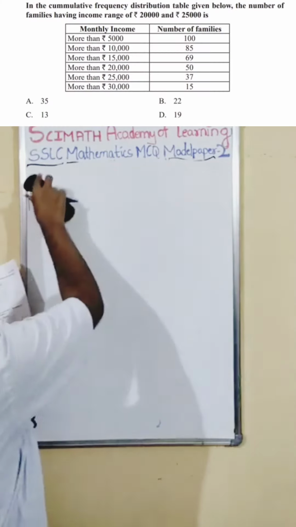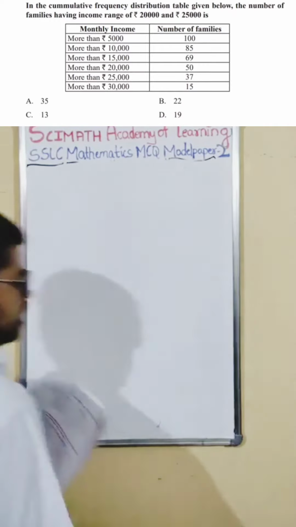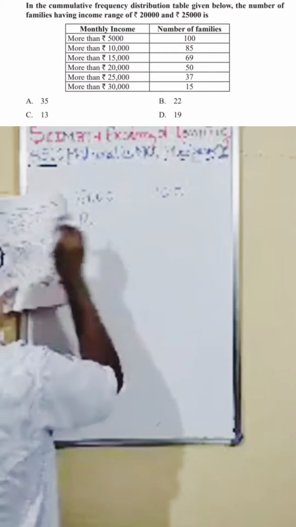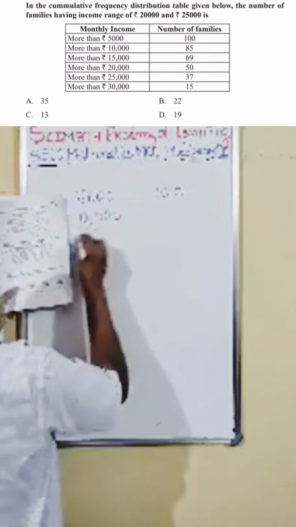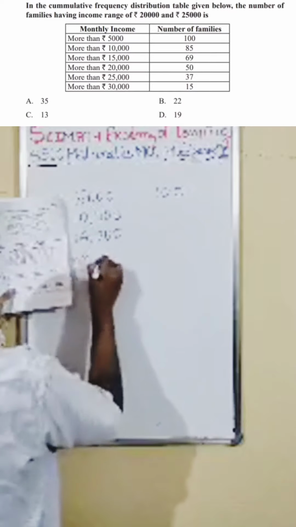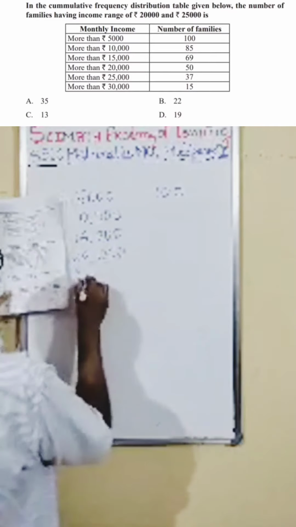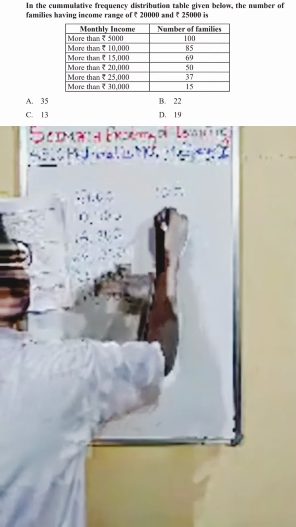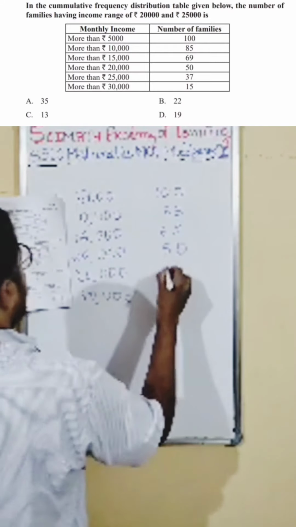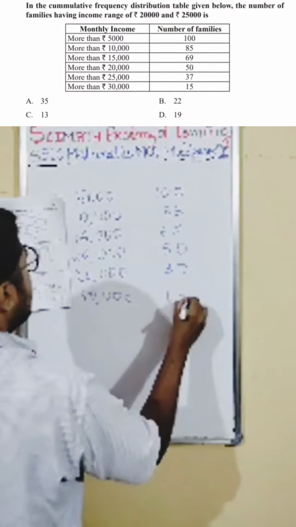Next one, it is from OG. More than OG they are given here. Earlier you should do. I'll just write it out and then tell what the question is. This also has a very smart method, no need to go to the longer methods. You should be very smart if you understand. This is the 85, 69, 50, 37, 15.